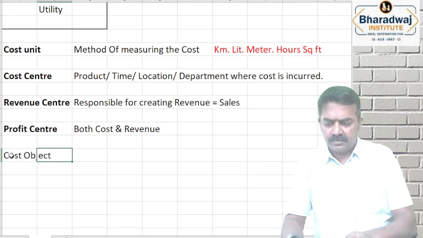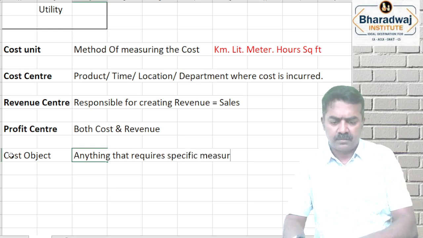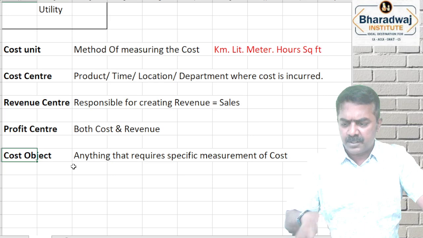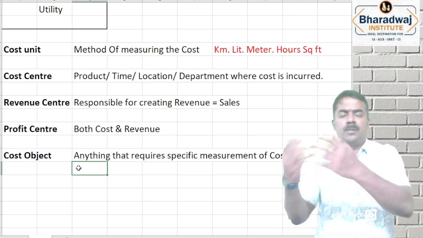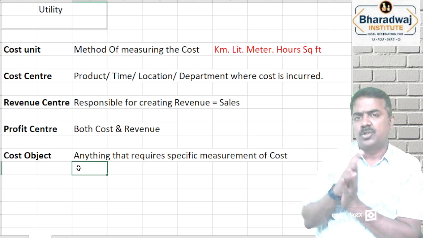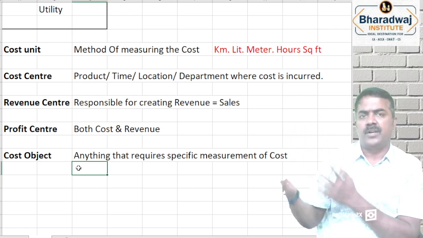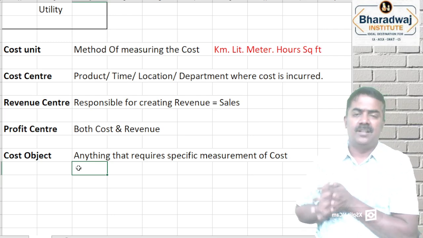So we understood what is a cost unit, a cost center, a revenue center, and a profit center. Then, cost object. Anything that requires specific measurement of cost, we call it which one? Cost object. For example, a customer comes with an order. Let us assume for his office, the roofing work is to be done, flooring work to be done, furniture to be supplied. The customer becomes a cost object.